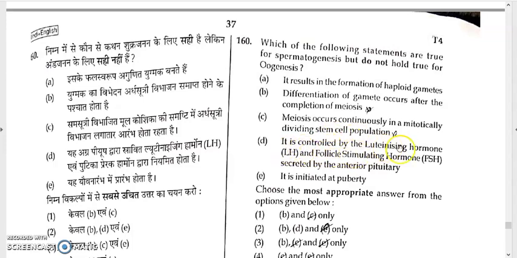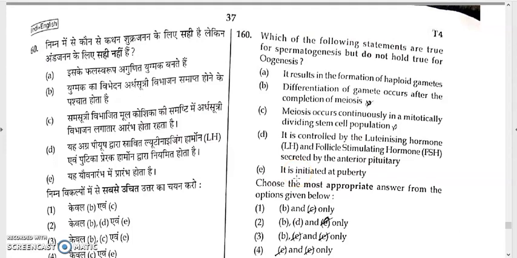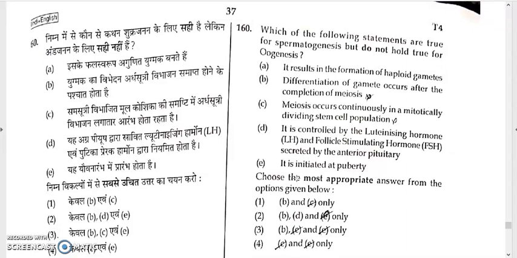Option D: it is controlled by luteinizing hormone and follicle stimulating hormone secreted by the anterior pituitary. These are correct, so D is correct, and A is correct. Option E: it is initiated at puberty. No, oogenesis actually starts during the embryonic stage, in the fetal stage, when the female embryo is present in the mother's womb. That is why it is not initiated at puberty, whereas spermatogenesis starts at the age of puberty. So E is not correct.